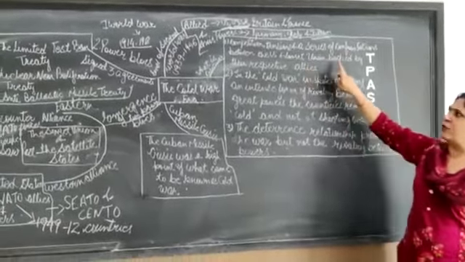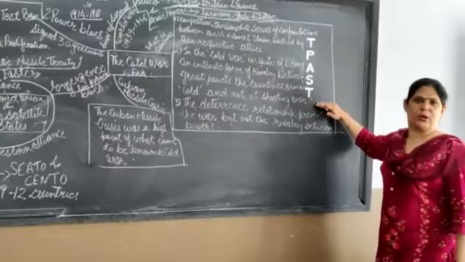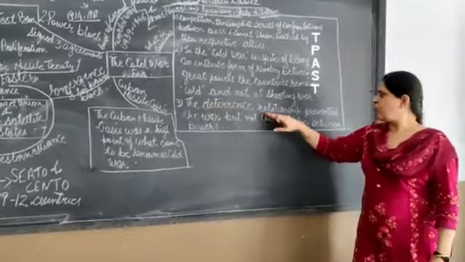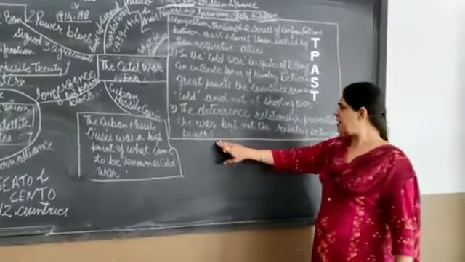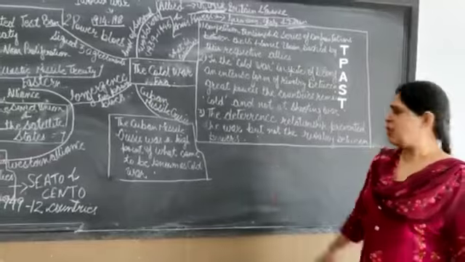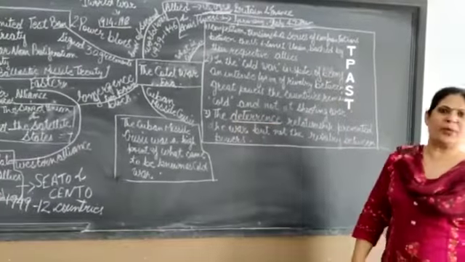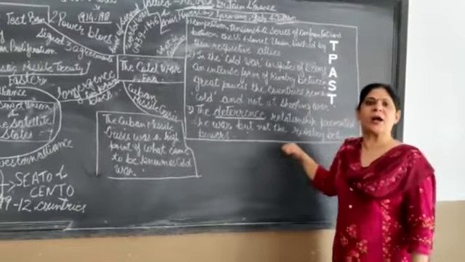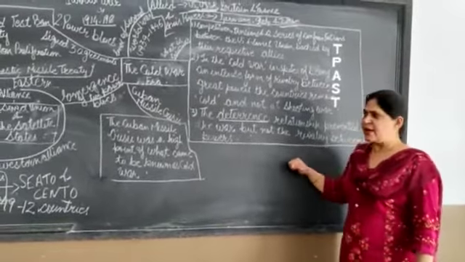And number 2, in the Cold War, in spite of being an intense form of rivalry between great powers, that is US and USSR, the countries remain cold and not at shooting war. Shooting war means the hot war. Third one, the deterrence relationship prevented the war, but not the rivalry between powers. When I am talking about the deterrence relationship, it means the arms race, that both the countries spend too much on arms and ammunitions. That is the arms race.